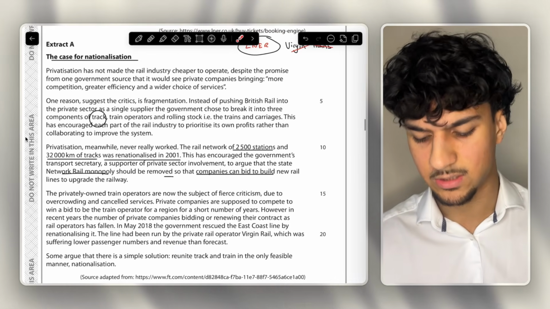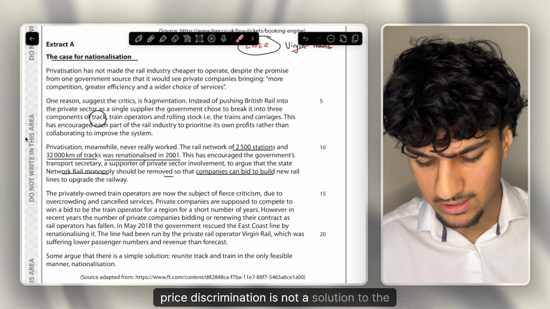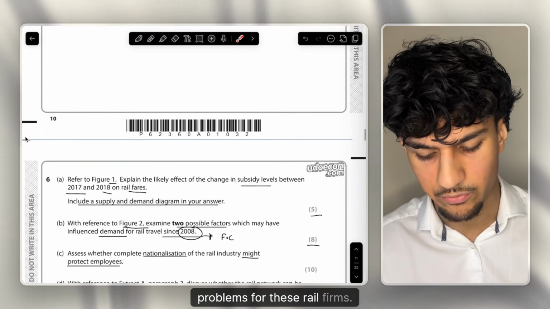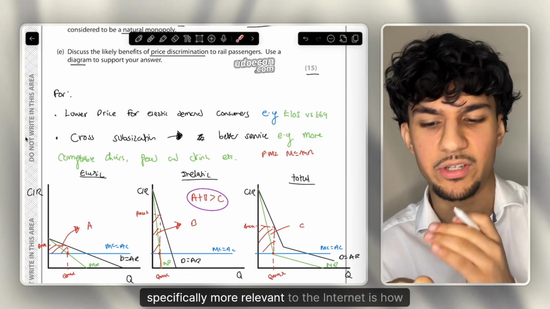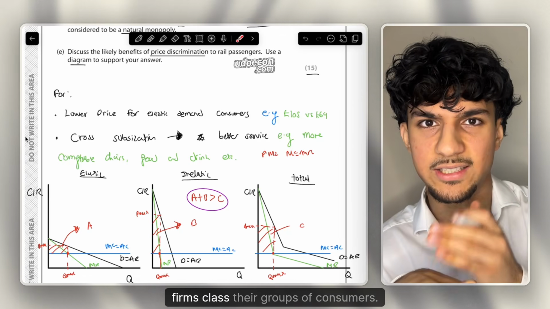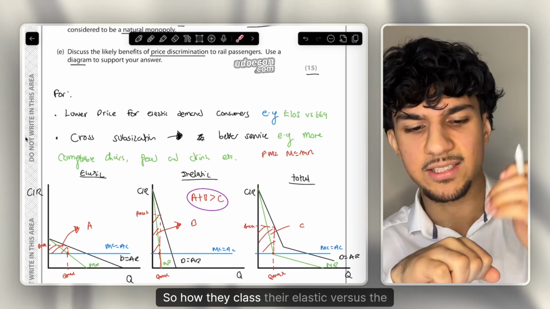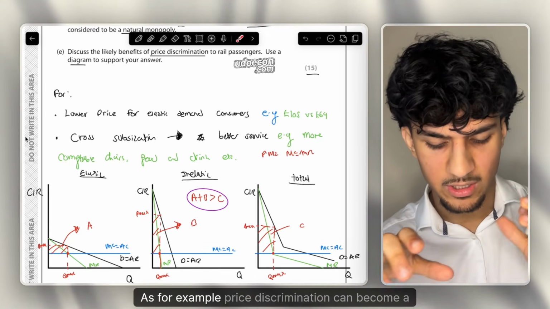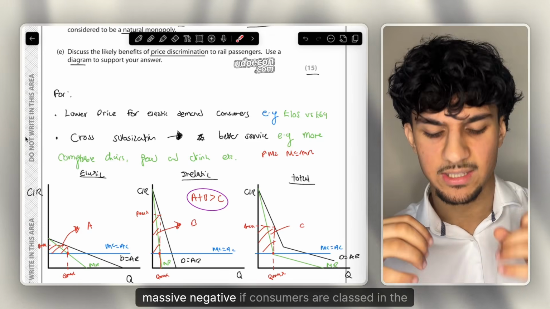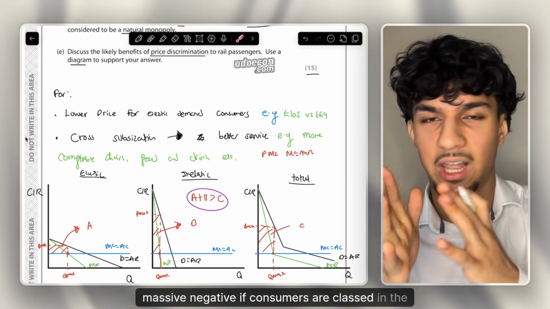So it could show that price discrimination is not a solution to the problems for these rail firms, as there's bigger problems. Now, another great evaluation point, which is specifically more relevant to the internet, is how firms class their groups of consumers. So how they class their elastic versus their inelastic demand consumers. For example, price discrimination can become a massive negative if consumers are classed in the wrong class.